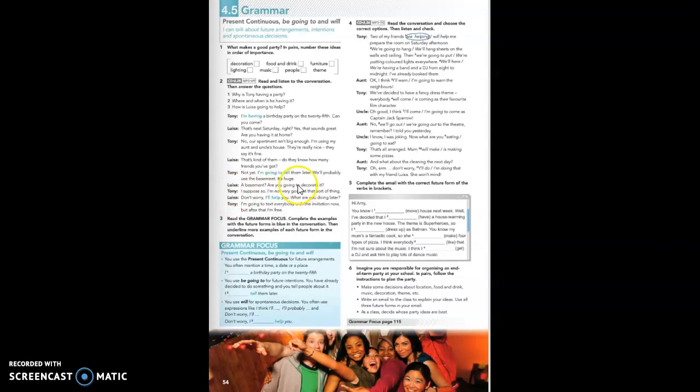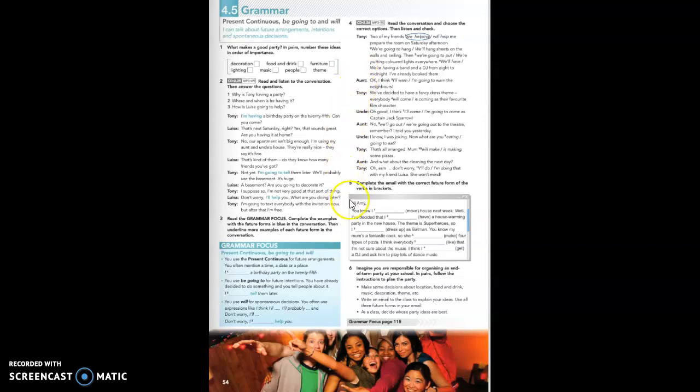After that, you do exercise 4. This exercise, you should do it in the book. You can do it here. Read the conversation and choose the correct options. Yes, first read the conversation without choosing an option so that you know what it is about, and then you can choose. The second time you read it, you choose.